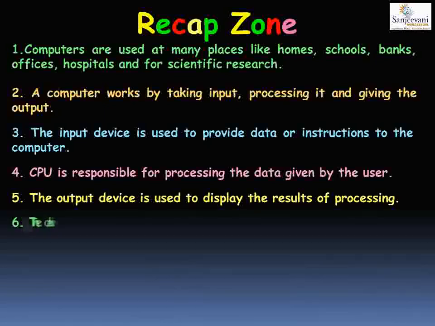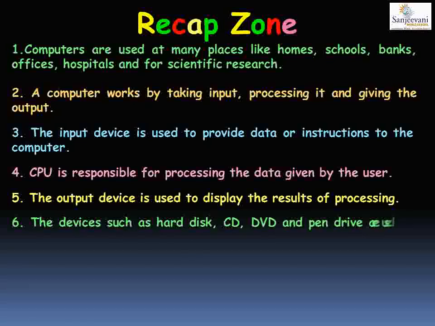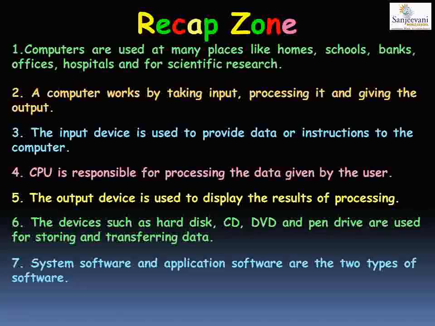Next we saw the different storage devices that are used for storing the data on your computer. The storage devices are hard disk, CD, DVD and pen drive. Then we saw the hardware and the software. The two main components of a computer are hardware and software.